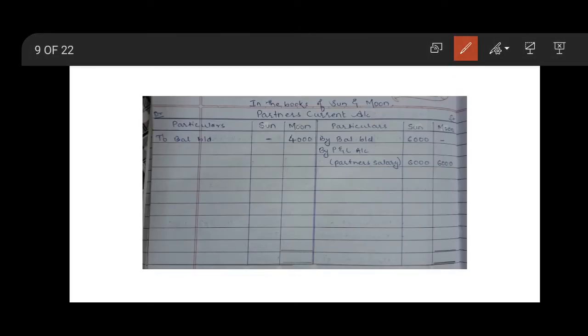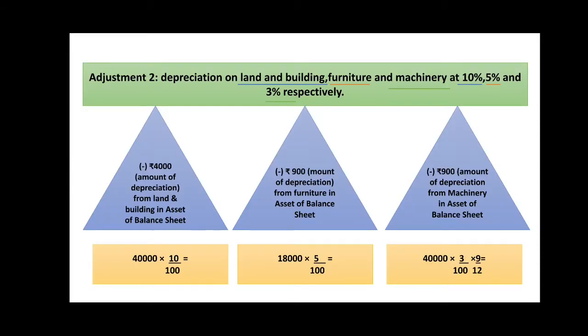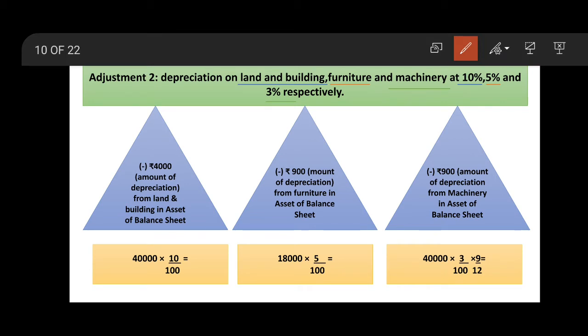So in this way, partners current account credit side, by profit and loss account. In Sun's column 6,000, for Moon 6,000. It is nothing but partners salary. Adjustment 2, depreciation on land and building, furniture and machinery at 10%, 5% and 3%.